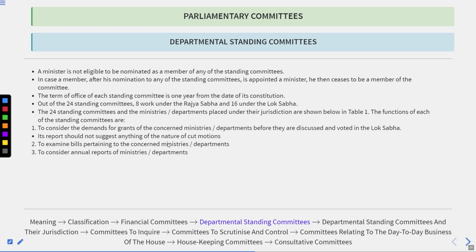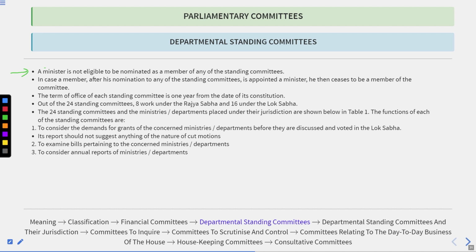Now, here are some norms regarding this. What are these norms? These norms are regarding the eligibility for membership of the departmental standing committees. The first is that a minister is not eligible to be nominated as a member of any of the standing committees.